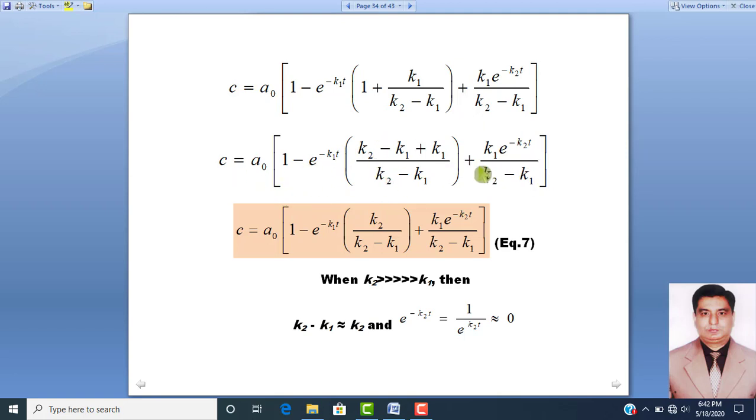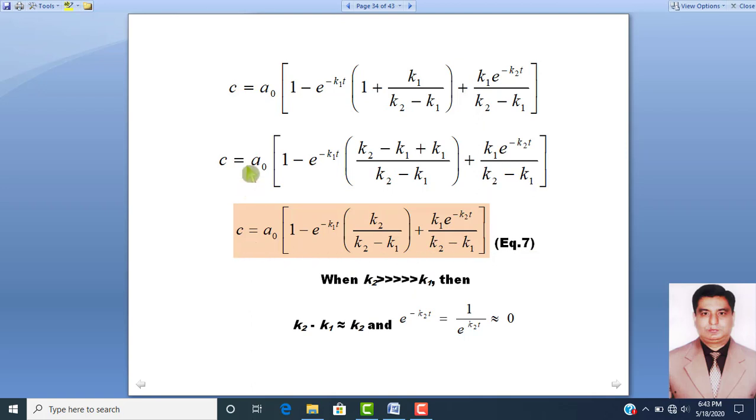So the equation will be C is equal to A naught into 1 minus exponential base raised to power minus K1t into K2 divided by K2 minus K1, because this minus K1 will be cancelled out with this plus K1 exponential base raised to power K2t divided by K2 minus K1. This is the value of C according to equation number 7.